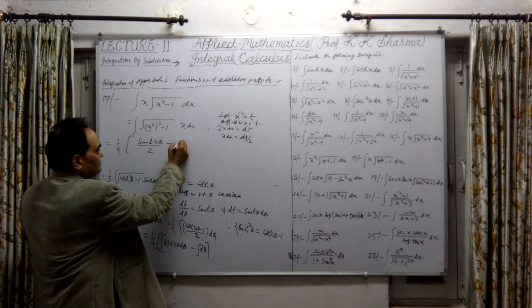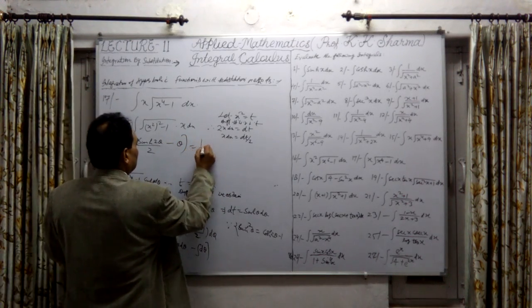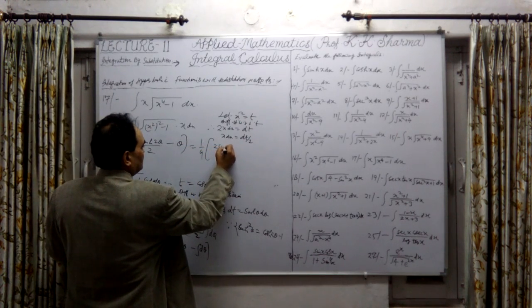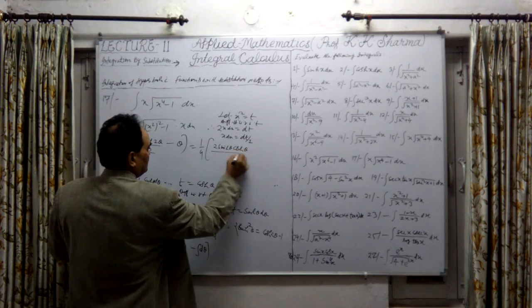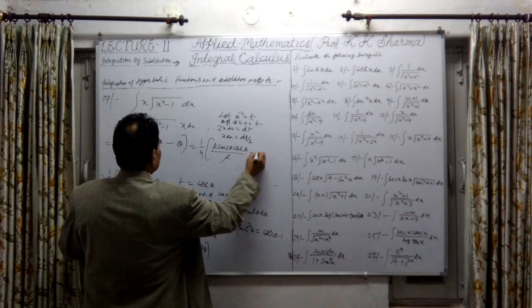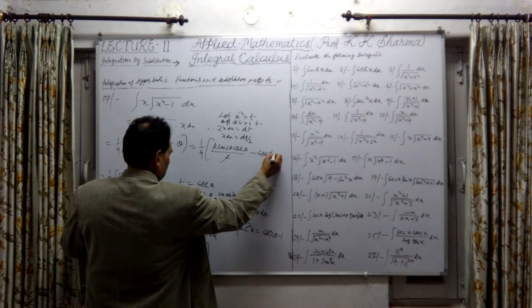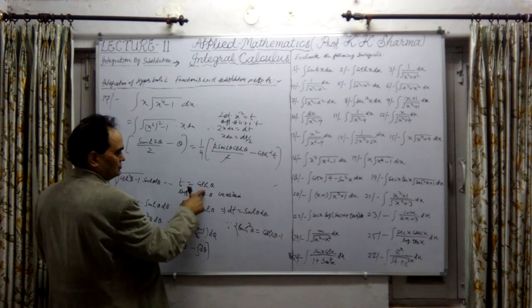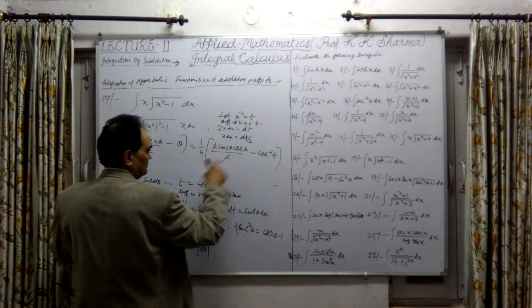Now minus theta can be written again as 1/4 of 2 sinh theta into cosh theta. Integration of d theta is theta, and since we assumed t equal to cosh theta, theta equals cosh inverse t.